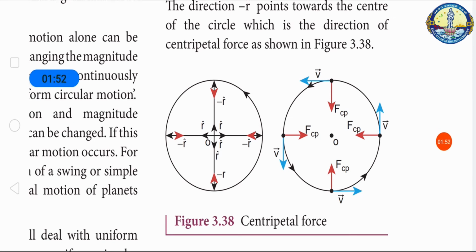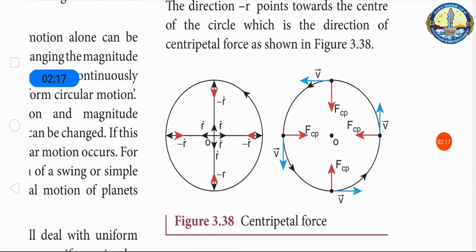But if at any point the object is released from the circular motion, it goes tangential to the circular path. That's why we say the direction of the velocity is different at each instant, but the magnitude is the same. That is, the speed is the same throughout the circular motion under a centripetal force, that is uniform circular motion.